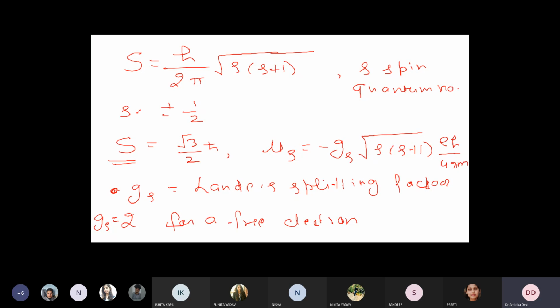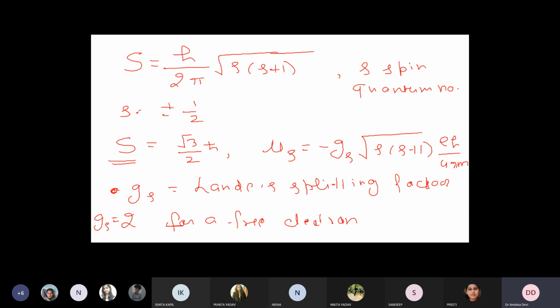So the negative sign here shows that the spin moment is opposite to the orbital magnetic moment, right? What is mu b? Eh upon 4 pi m here is mu b, the Bohr magneton, right? The Bohr magneton is the unit of the orbital magnetic moment. So what does it mean? The spin magnetic moment is opposite to the orbital magnetic moment, and the negative sign is meant for that only. So this is the spin magnetic moment.